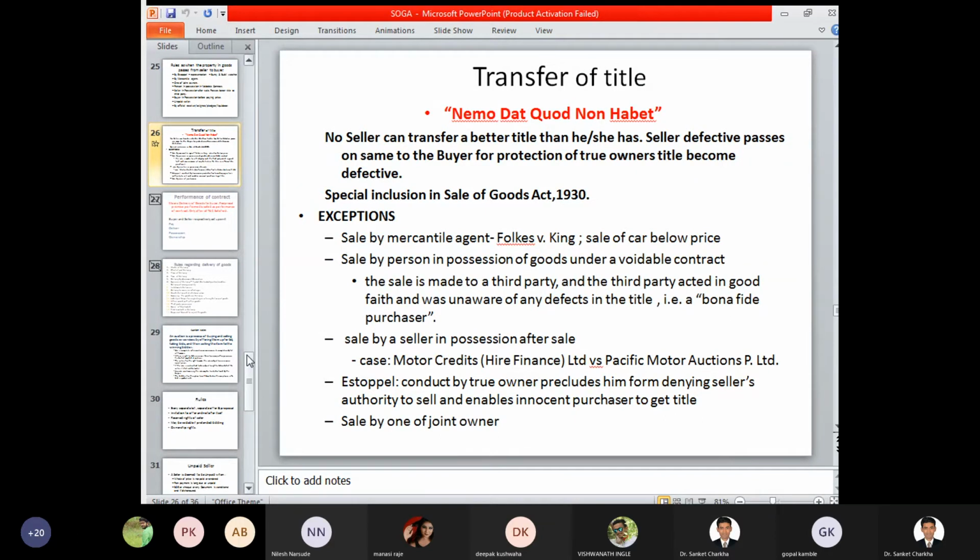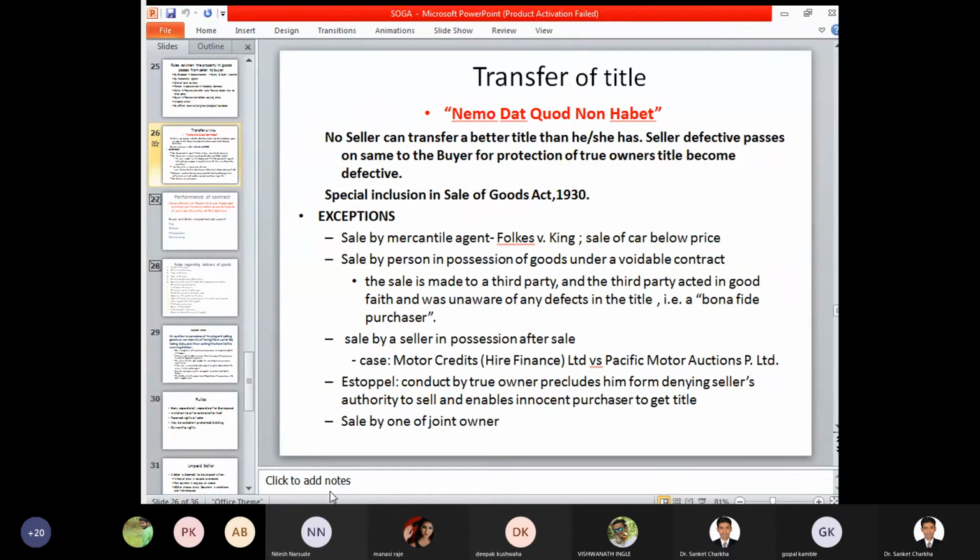Now, there are certain exceptions to this general rule of transfer of title, that is sale by mercantile agents. That is the case study of Fox versus King, that is sale of car below price. So if particular goods and services have been sold below a certain price that has been mentioned, and it is based on the merchantability or the quality of those goods and services, then at this stage we can identify that a particular transaction can be of a better nature, and on the basis of merchantability of the goods and services, the title can be quite effective. So if the buyer has identified the goods and services, and he feels that they are fit for my consumption, fit for use, then accordingly he can enter into that contract, and a better title can be passed from one person to another person.